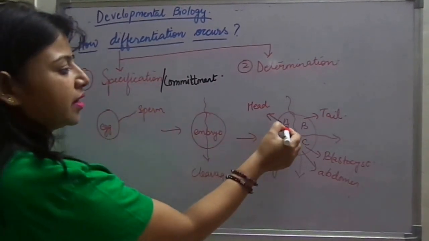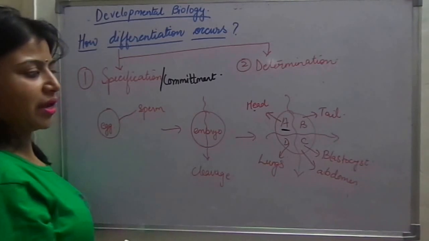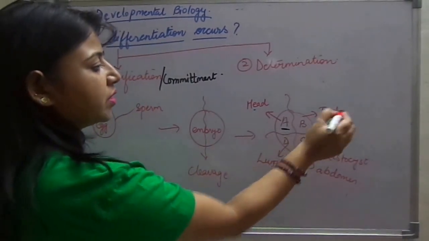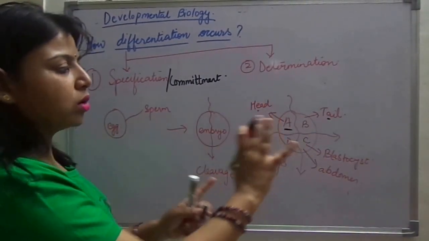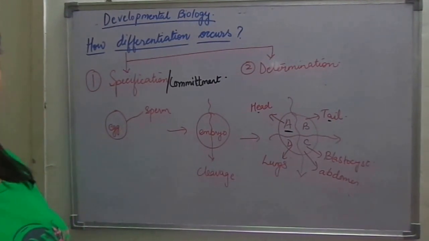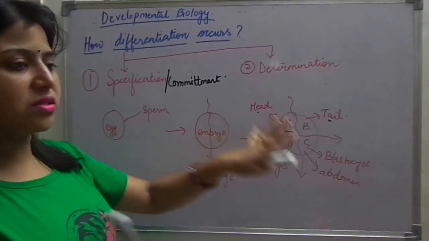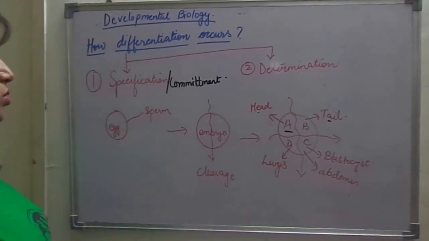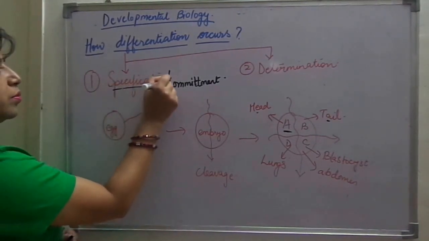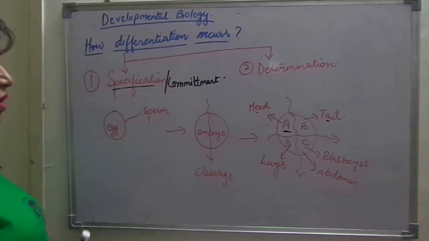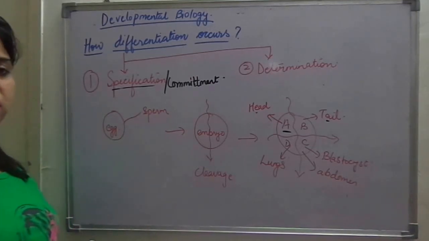For example, A has committed to become the head. B has committed to become the tail but has not become tail or head yet, it has just made a decision. When the decision is being made, the process is known as specification, also known as commitment.